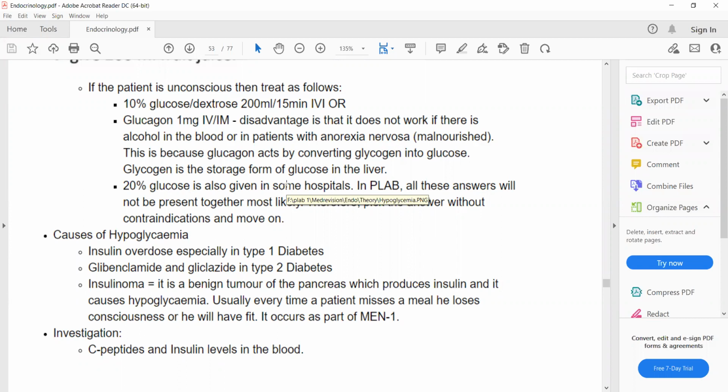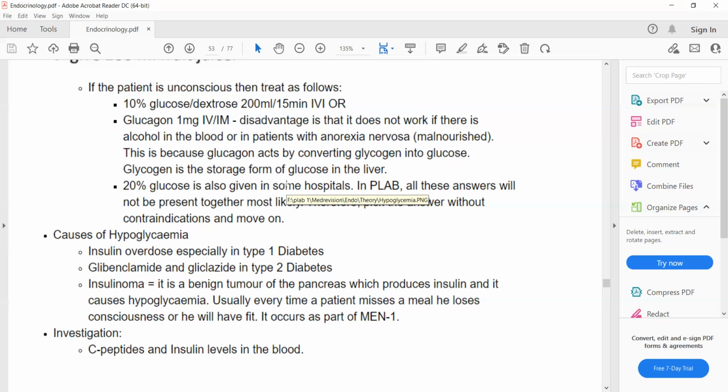So if someone is malnourished or a chronic alcoholic, or if someone has alcohol in his blood, then giving glucagon is not beneficial, because the mechanism of action of glucagon is that it increases the blood sugar level by two methods.